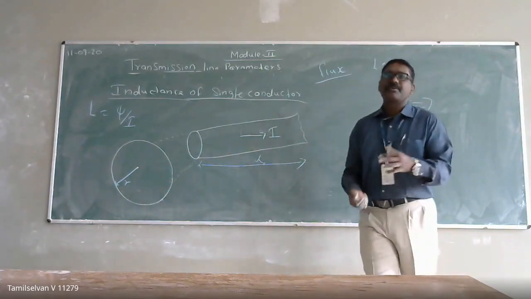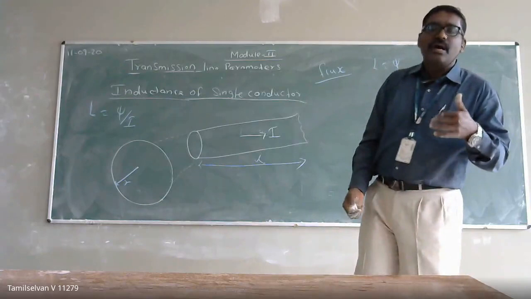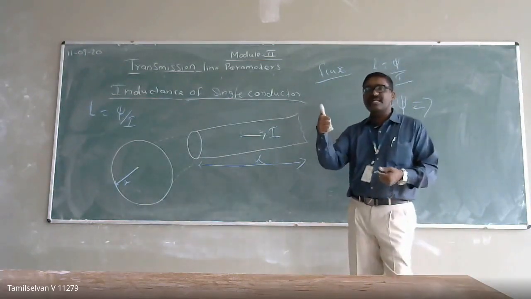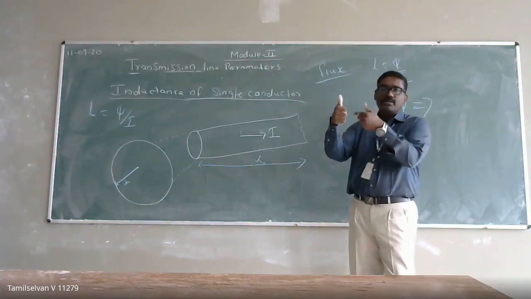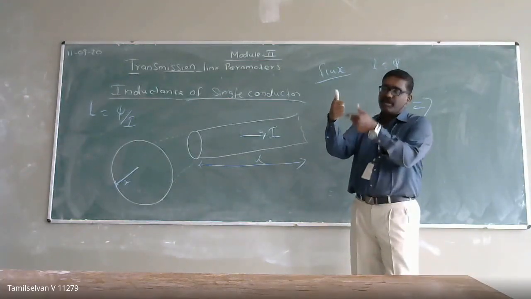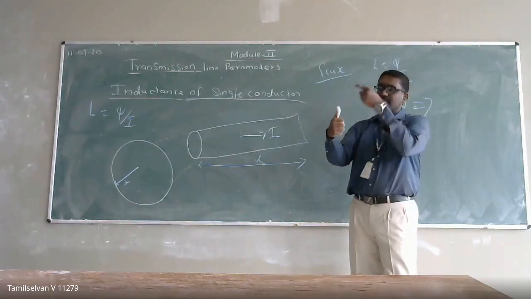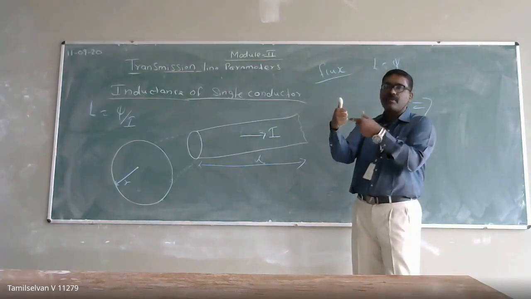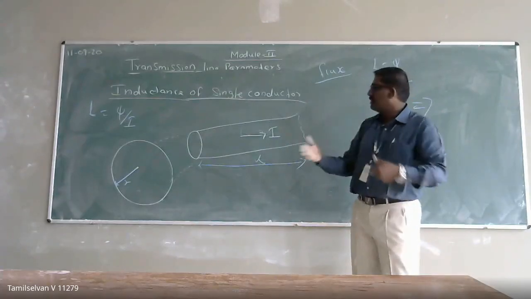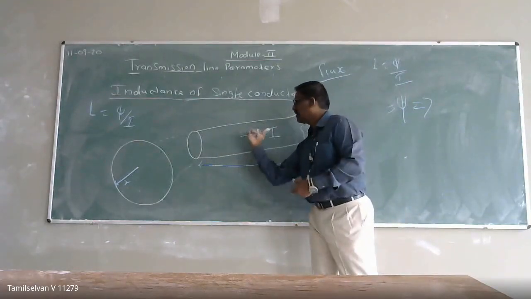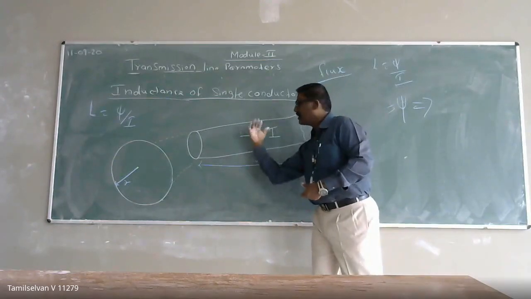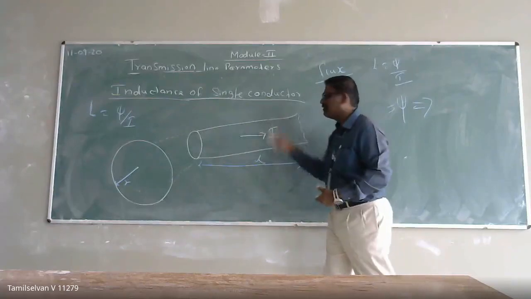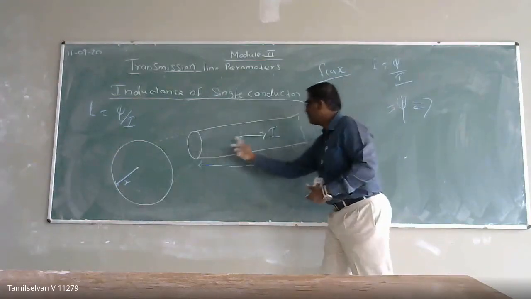Remember, if you take Ampere's law, the Maxwell right hand rule: as the current flows, the direction of the magnetic lines of force is given by the folded fingers. If the current flows in the direction of your thumb, the magnetic lines of force go in the direction of your folded fingers. It will be circular, so the magnetic lines of force are circular on both sides, and there will also be magnetic lines of force inside the conductor.